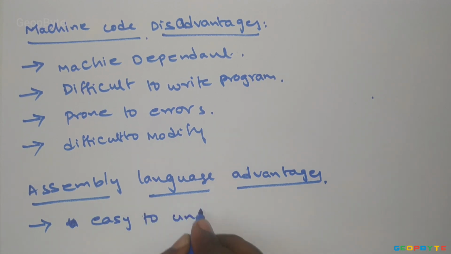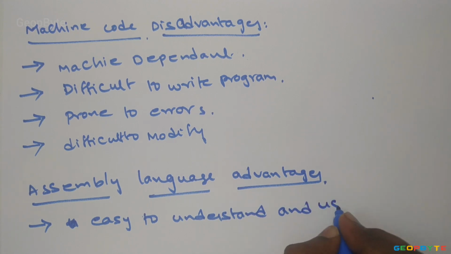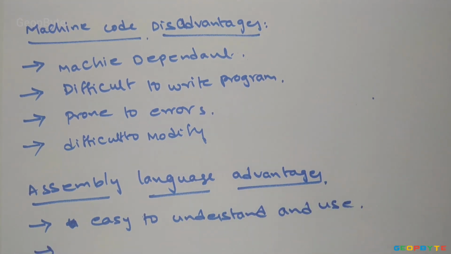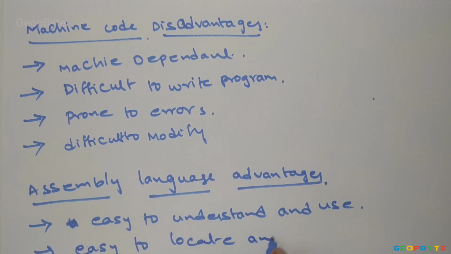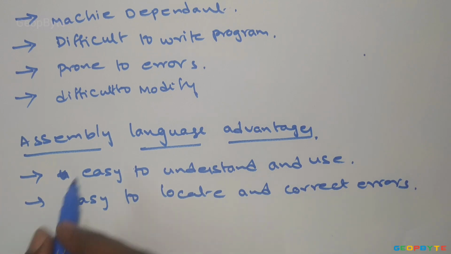In machine language, it is very difficult to identify errors, but in assembly language, it is very easy to locate and correct errors. And in machine code, it is very difficult to modify the code. When it comes to assembly language, it is very easy to modify.